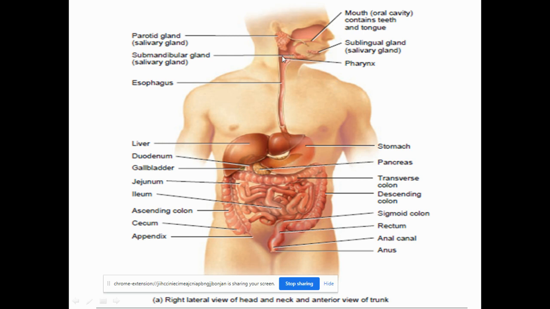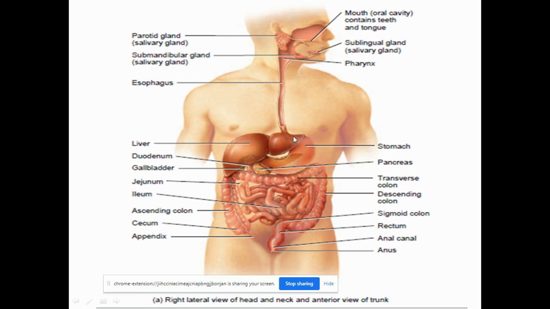So the food is prevented from entering the nose or the lungs, so that it smoothly enters the esophagus and then reaches the stomach. That is why it is guarded by the upper esophageal sphincter. Next, when the food passes down, pierces the diaphragm and goes into the stomach, this region is guarded by the lower esophageal sphincter or lower esophageal valve. It is different because this region is made up of smooth muscles, whereas the upper esophageal sphincter is made up of skeletal muscles. There is a difference between these two.